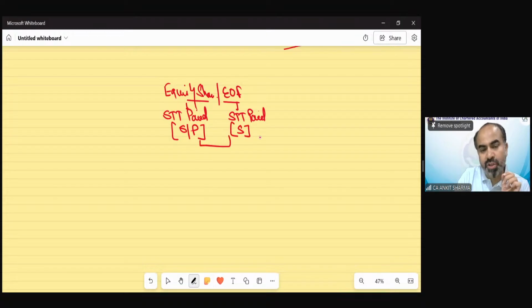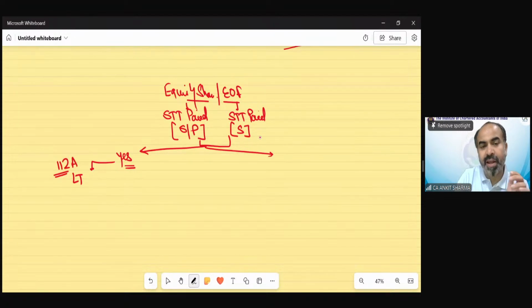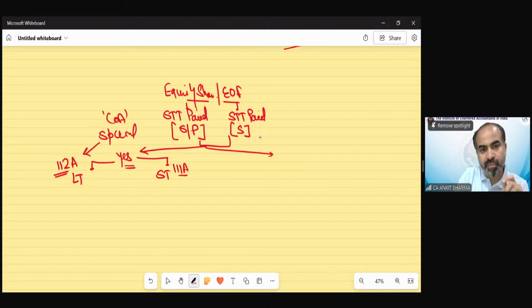So if these conditions say yes, then it would fall under section 112A or 111A. If these are long term, section 112A talks about the chargeability of tax. And if these are short term, they are going to be taxed as per section 111A. So special provisions are going to be applicable on these long-term ones. Special cost of acquisition. Clear? And if the answer is no, then no special provision for cost of acquisition is applicable.